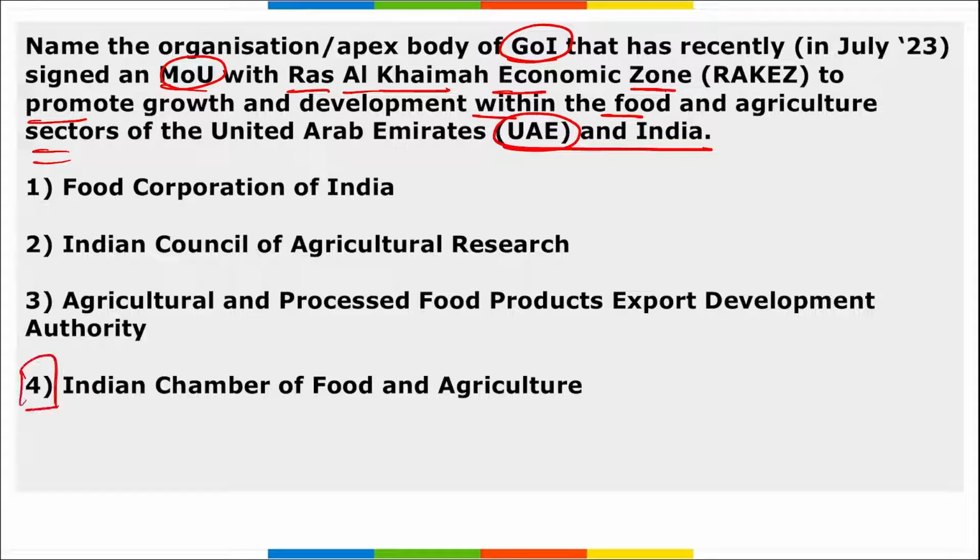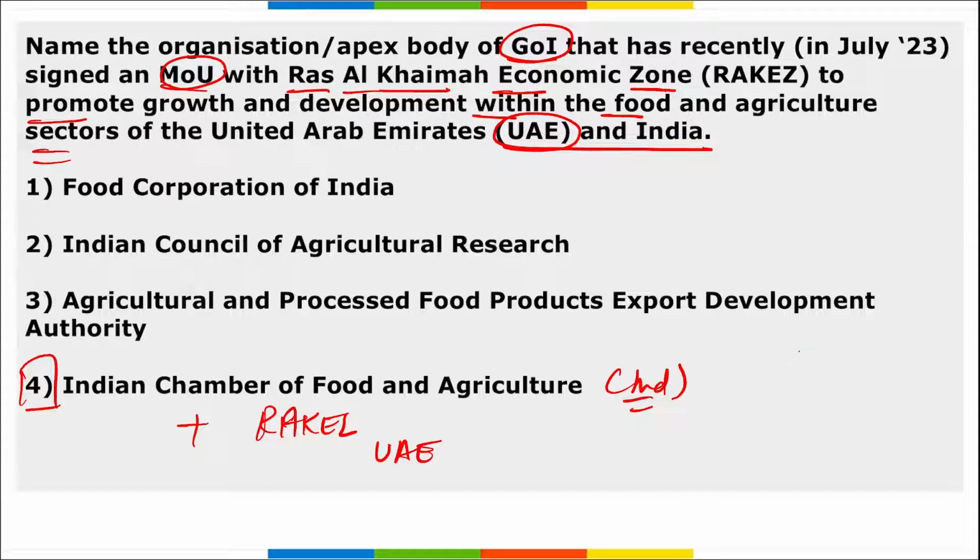Correct. Option 4. They, along with RAKEZ of UAE, correct, and Indian Chamber of Food and Agriculture, it is of India. So these two organizations signed an MOU, and basically this MOU is to promote growth and development in the food and agriculture sector of both India and UAE.